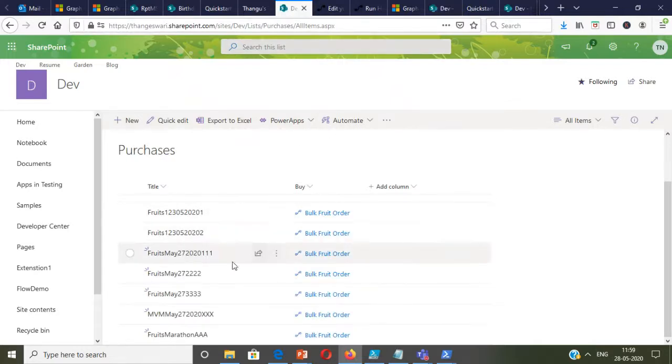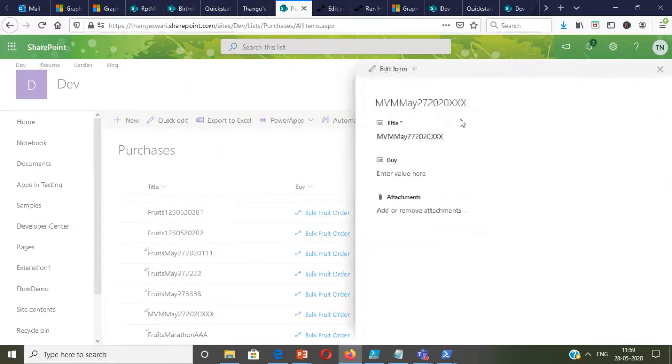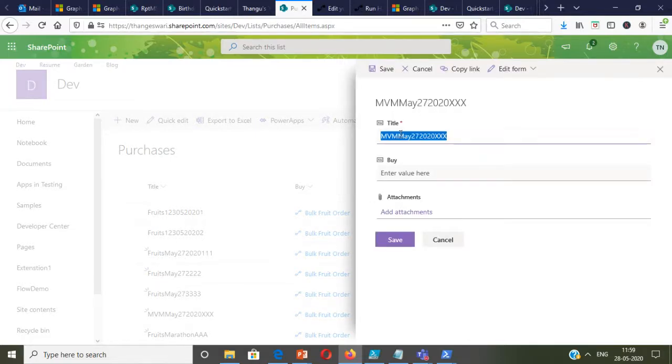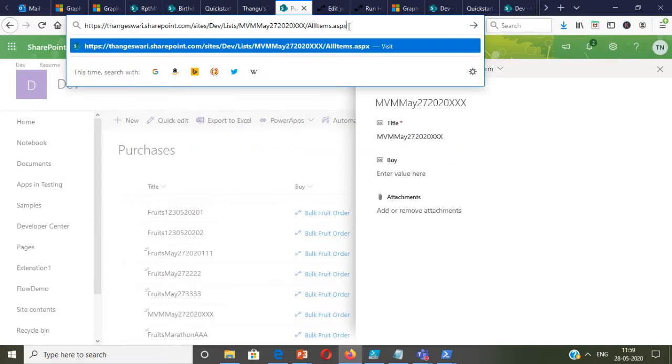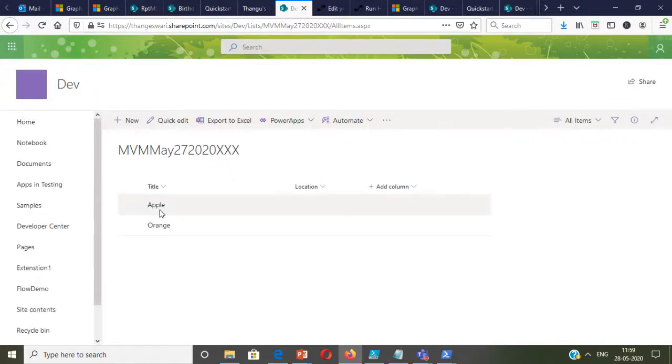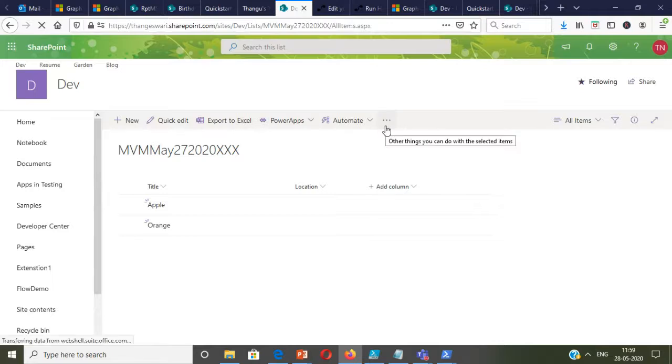So this is how it works. When I just create it, let me go to a sample, and see what happens when I create this list. Now if I go to this particular list, I can see that it has created the items called apple and orange, and because of the delay, definitely it will take some time, and then once it's added, an email will be triggered. So this is how we can automate. So the limit is endless.